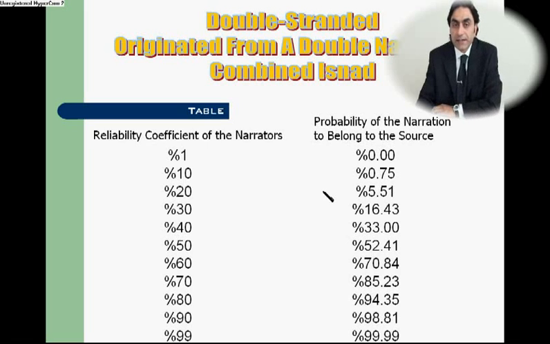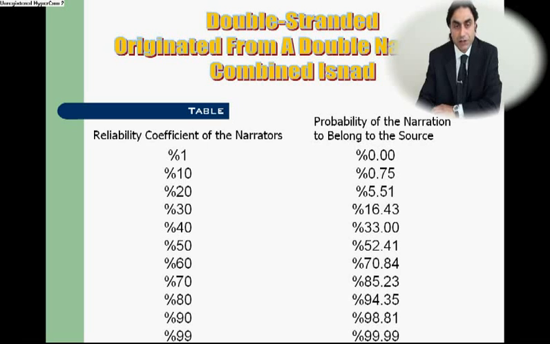In the table presented here, the results are calculated progressively in stages with regard to the probable status of narrators, ranging from the weakest reliability coefficient to the strongest. We encounter a table which is very similar to the one we see in the double isnad model.